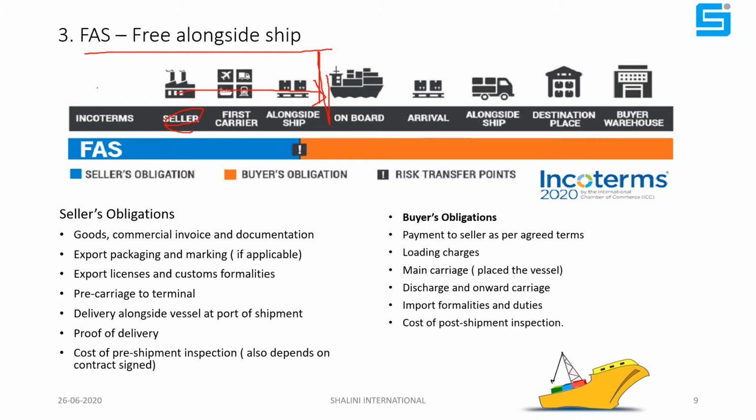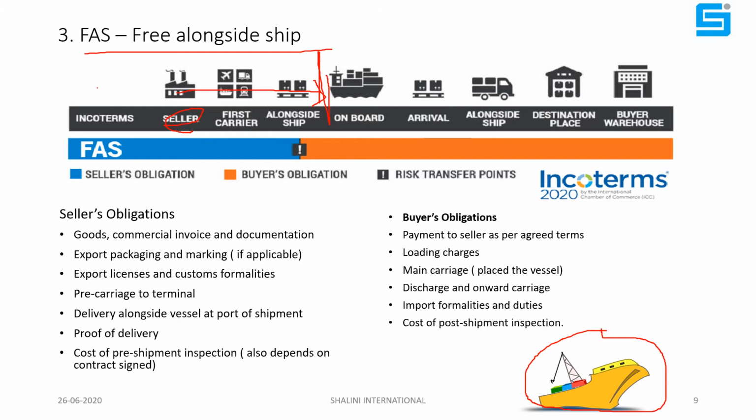See, this term is used in sea shipment only. Therefore, for your better understanding, I put the ship's image here so that you understand it is used in sea transactions only. This FAS is mostly used for bulk cargo, in chartering, where the full vessel is chartered. Think of rice, wheat, coal, pulses, iron ore, iron fines, iron pellets.